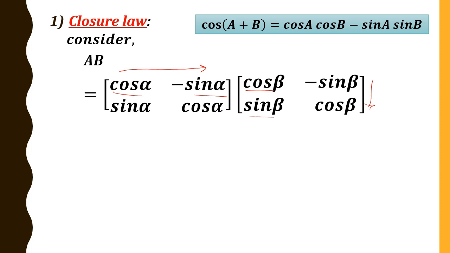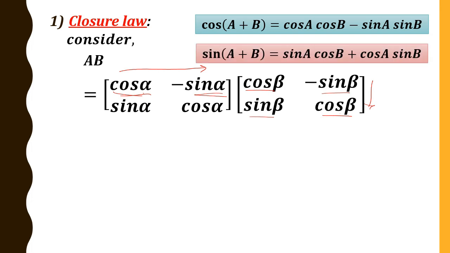Next, first row second column: cos alpha into minus sin beta, minus sin alpha into cos beta. In both the terms I have a minus sign, so take that minus outside. Therefore, we get minus of sin beta cos alpha plus cos beta sin alpha. This is nothing but another formula, sin A cos B plus cos A sin B, that can be written as sin of A plus B. Therefore here we get minus of sin of alpha plus beta.